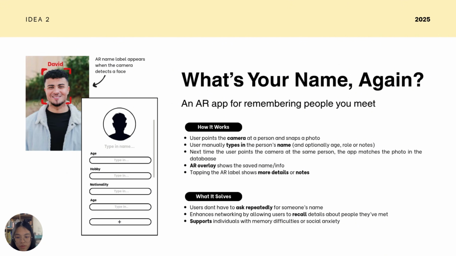What does this app solve? First, users no longer have to repeatedly ask for someone's name. The app remembers it for them. It also enhances networking by helping users recall key details about the people they've met, making interactions smoother and more personal. And finally, it provides support for individuals with memory difficulties or social anxiety, helping them cope with social situations with greater confidence.